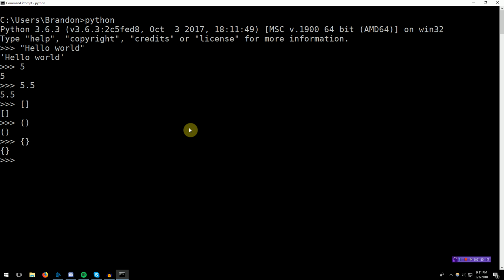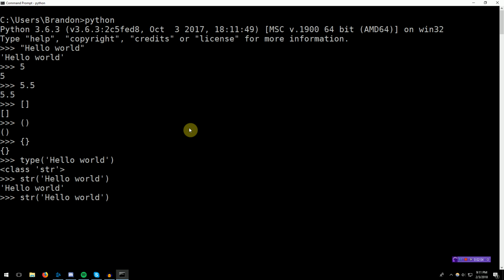So, take a string, for instance. If we type "hello world", we're just getting the type of a string here. We can see that there is a class str. However, if we type str of "hello world", we can see that it is essentially the same thing as just typing the string itself. This is because we're actually invoking the class constructor for the string type. We're going to be discussing classes in a much later tutorial, but right now just know that this is a function that can be called to convert one type to a string.